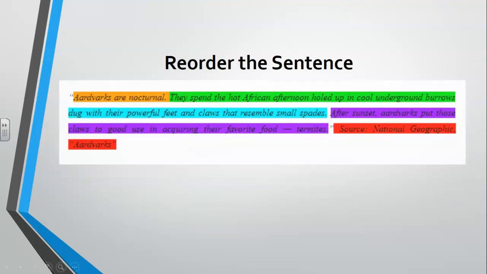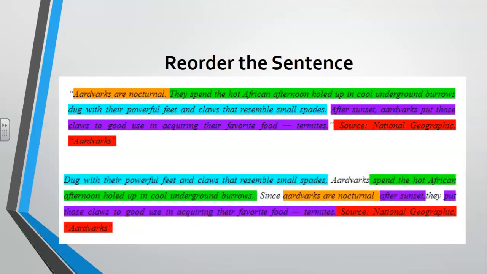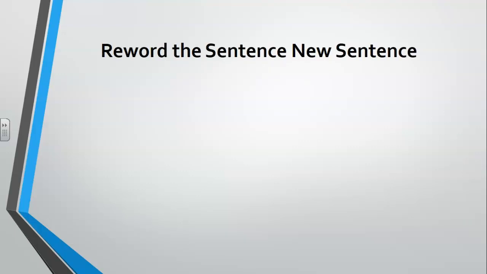Now we're going to take that sentence and we're going to reorder it. So we're going to have this one right through here, where I've broken this information up. We've got the orange, the green, the blue, the purple, and then the red. We're going to take this information and just put it word for word in a different order, because one of the things you want to do in your paraphrasing is make sure that you put stuff in a different order than it was originally written. Instead of following the orange, green, blue, purple, red, we're going to be following blue, green, orange, purple, and then red. Some of it's going to be the same, but it's all put into a different order to make sure that we're not writing in the exact same order.